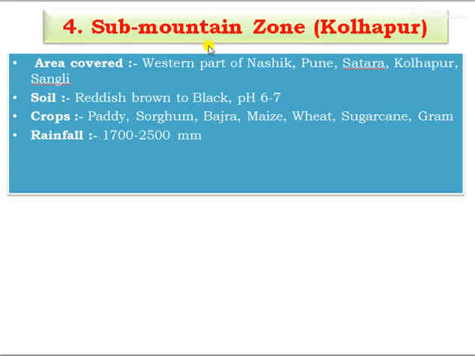And fourth one is the sub mountain zone, Kolhapur. Area covered is western parts of Nashik, Pune, Satara, Kolhapur, and Sangli, and the soil type is reddish brown to black, with pH 6 to 7. Suitable crops of this zone are paddy, sorghum, bajra, maize, wheat, sugarcane, and gram, and the rainfall received is 700 to 2500 mm.